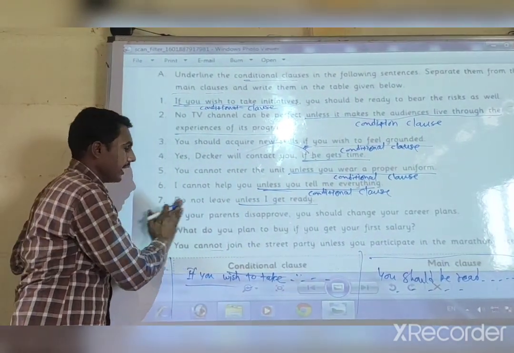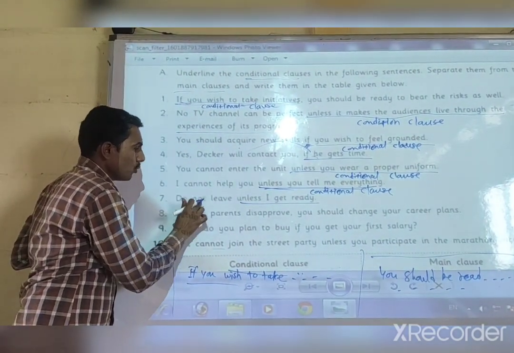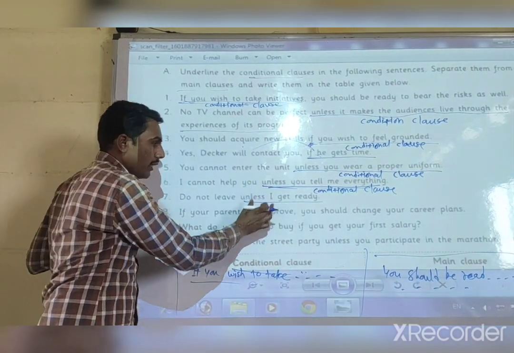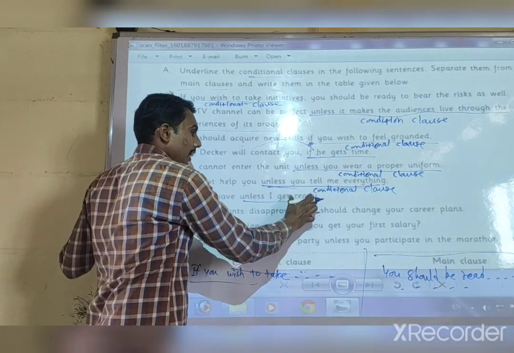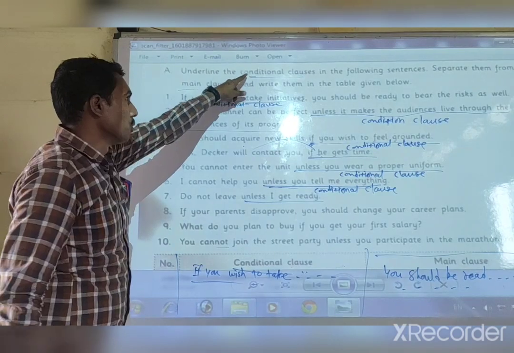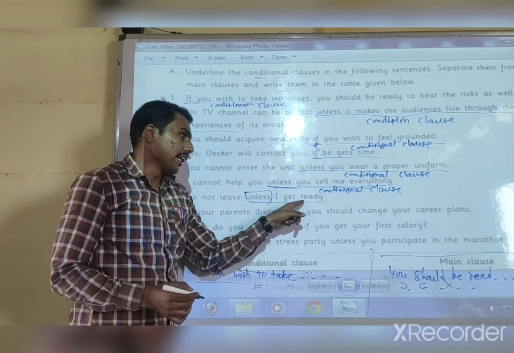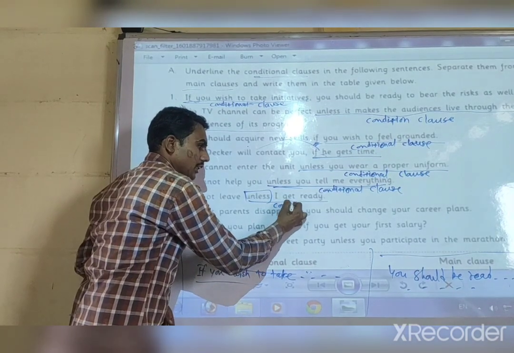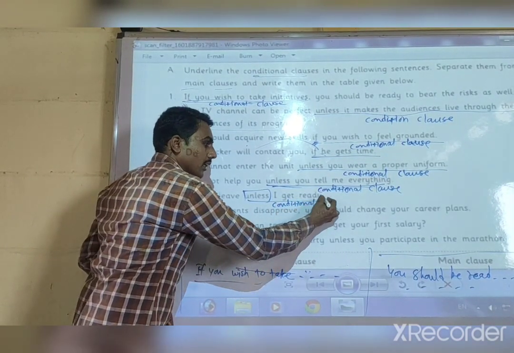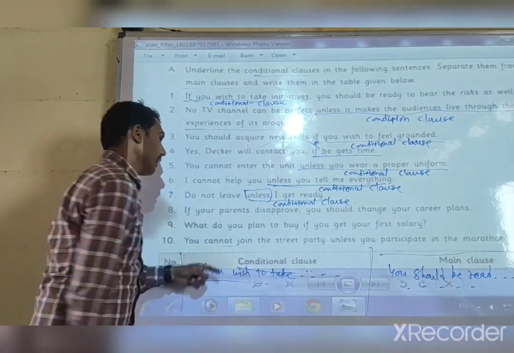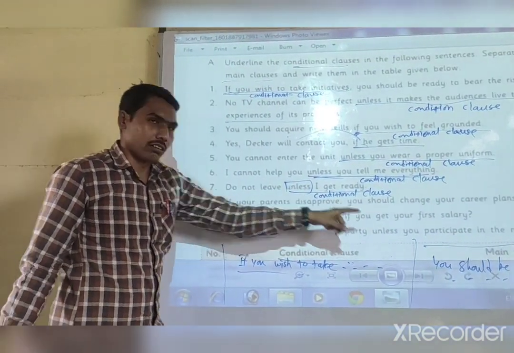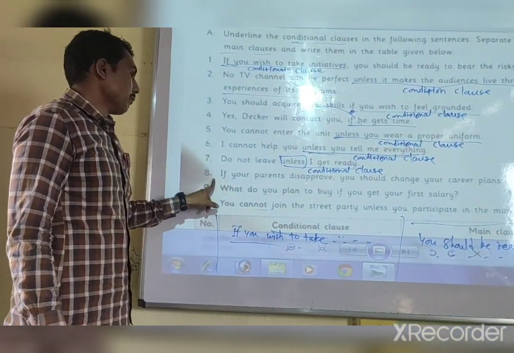That is the main point. The condition is shown through this word "unless." You can write "unless I get ready" in the conditional clause, and the remaining part in the main clause. Then example number 8.